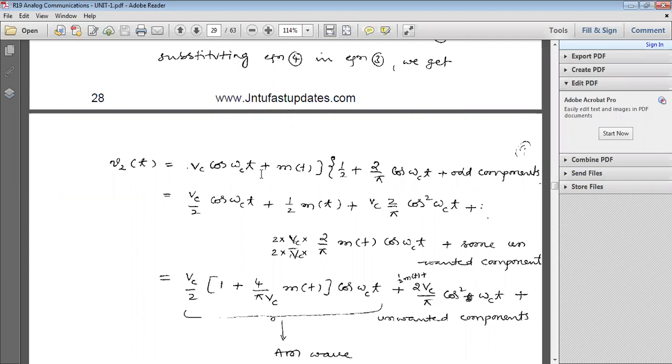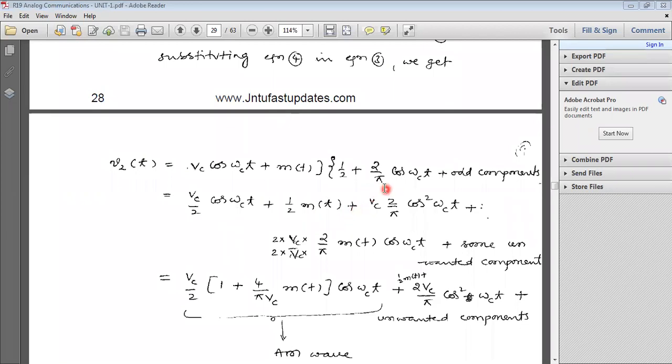Now multiply (Vc cos omega ct plus M of t) into Gp of t. Then we get Vc by 2 cos omega ct plus half into M of t, plus half into M of t.